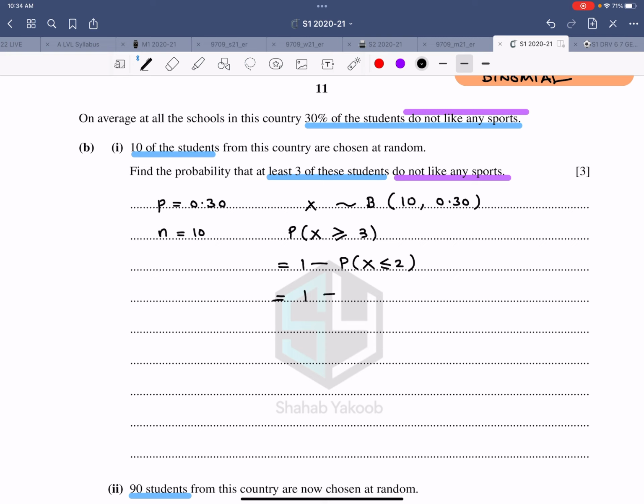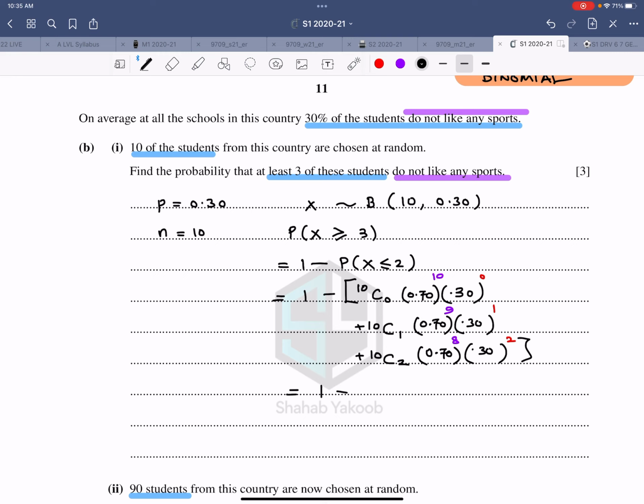That is 10C0, 10C1 and 10C2, with 0.3 to the power of 0, 1 and 2, and 0.7 to the power of 10, 9 and 8. Write down the individual probabilities and simplify them.